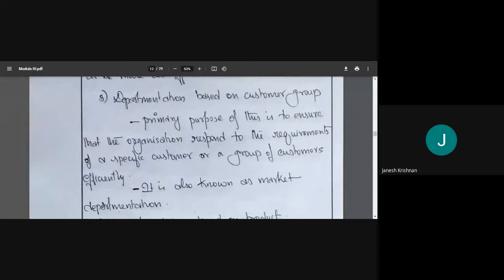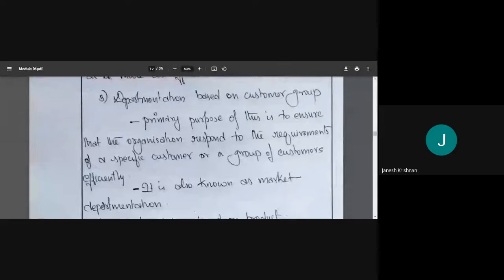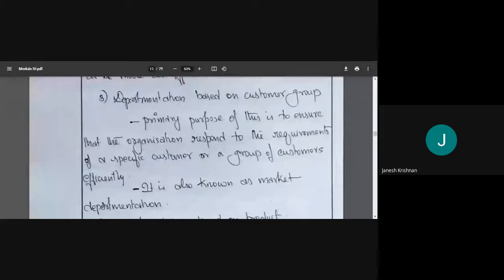You must say a particular set of requirements of a group of market departmentation. We have the needs of other people. There will be a section for corporate, so corporate will be leading in that section. Agriculture will have its own section. Agriculture, the loans, everything will be in the agriculture. So it is based on what type of people are there, or what is the requirement of people in that region.